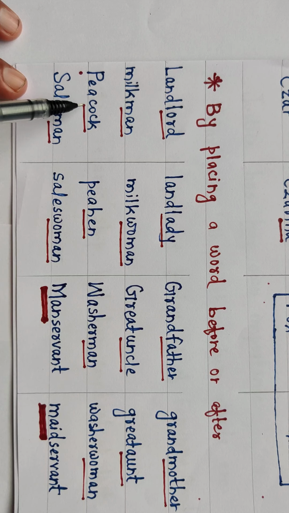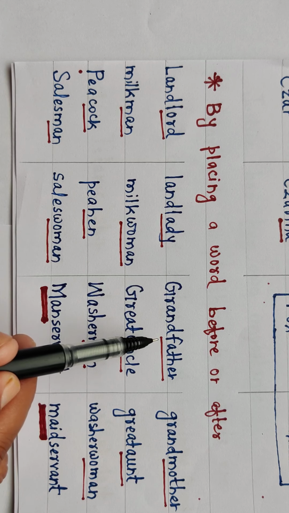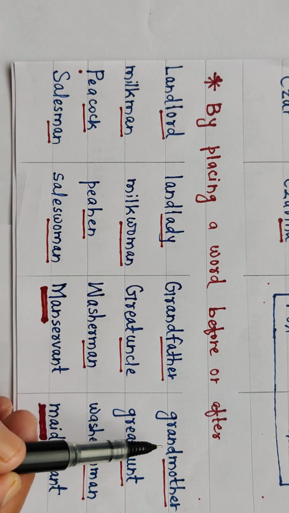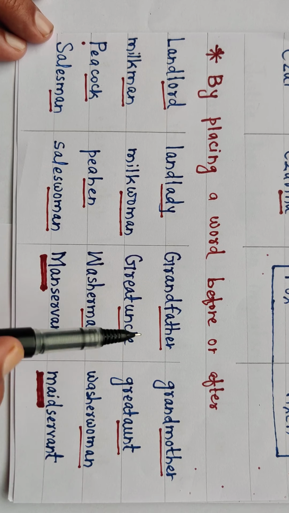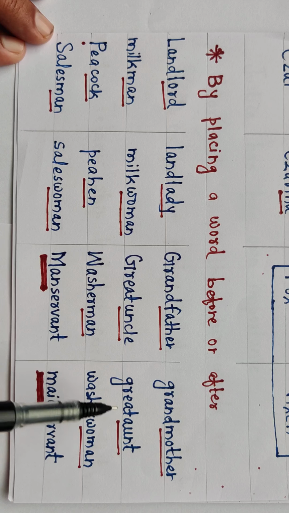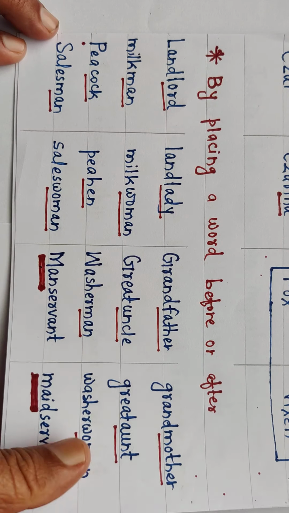Okay. Peacock, peahen. Salesman, saleswoman. Look here, grandfather, grandmother. Great uncle, great aunt. Washerman, washerwoman. Look here, man is dropped and maid is here. Manservant, maidservant. Okay, understand?